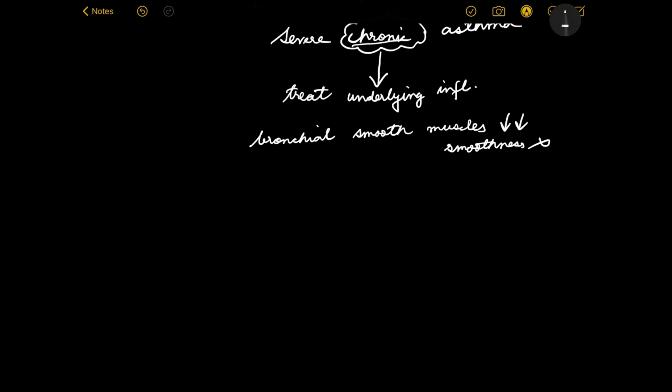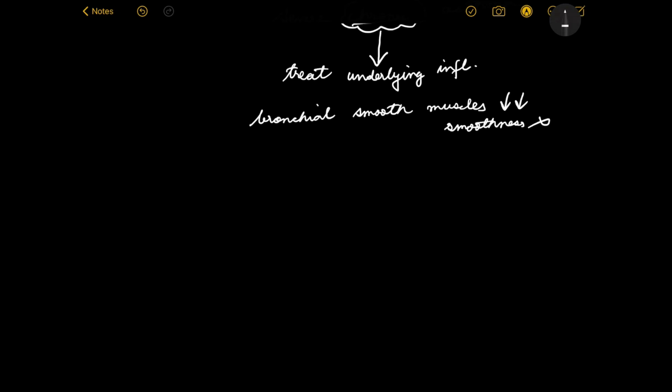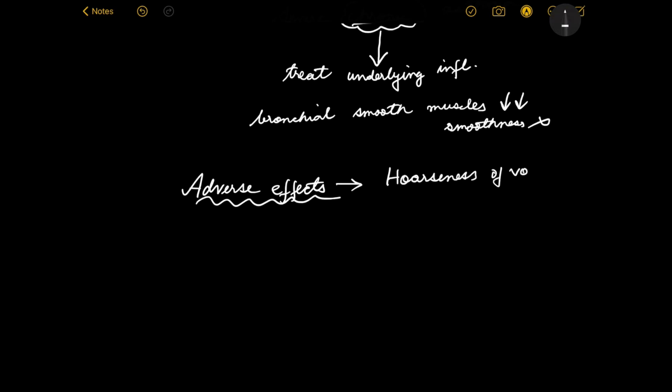now there are some adverse effects of corticosteroids. This is an important thing. What are the adverse effects? We have some common adverse effects like hoarseness of voice, because this is actually going via the inhalational route, right? So hoarseness of voice can be there, then sore throat can be there.